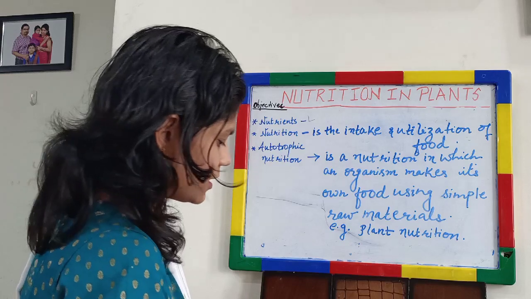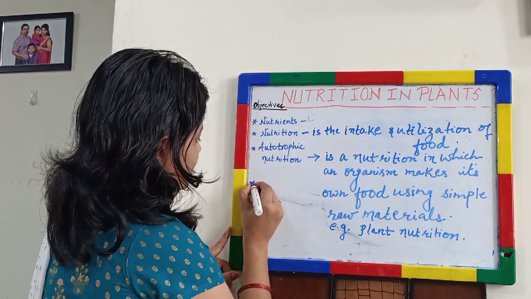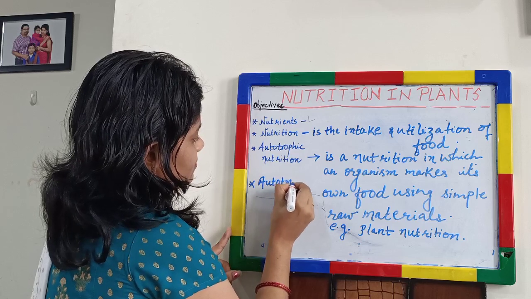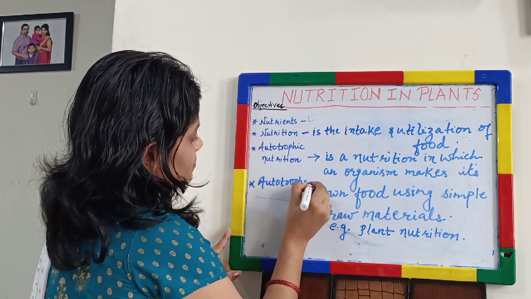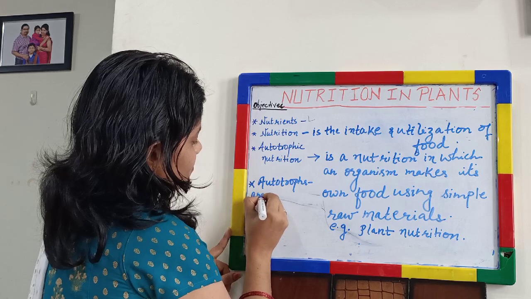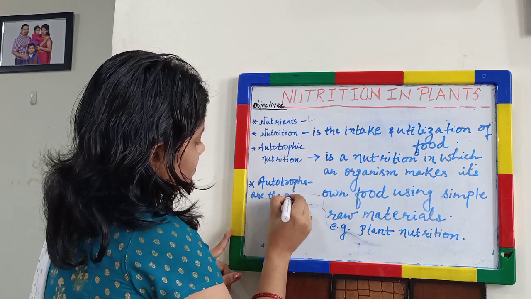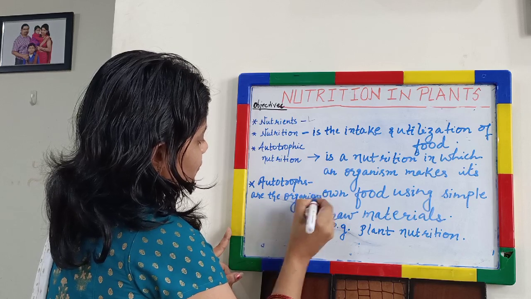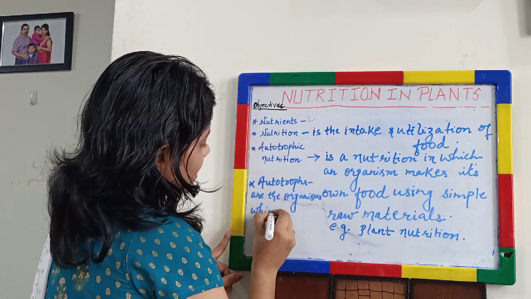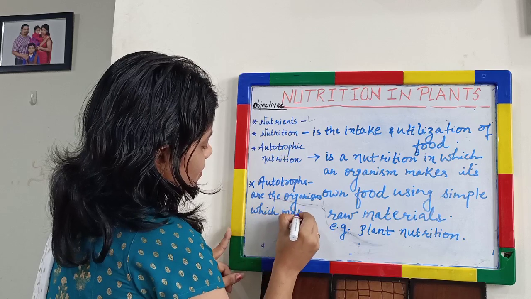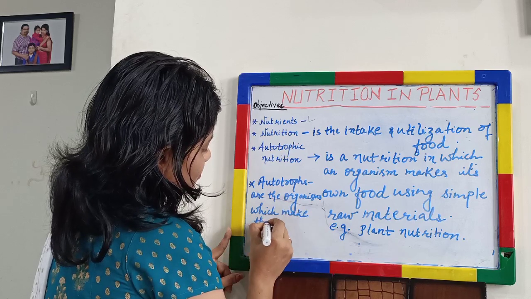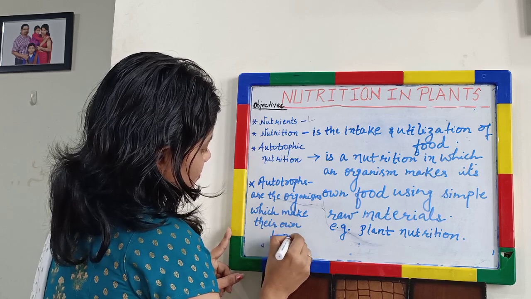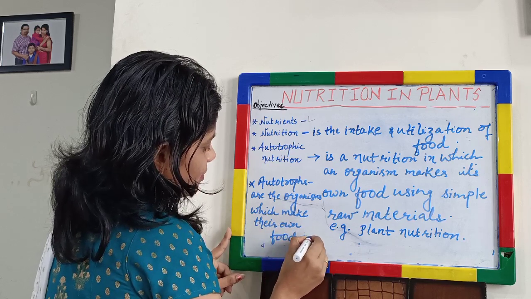So now we will take the definition of autotrophs. Autotrophs are the organisms which make their own food. For example, plants.